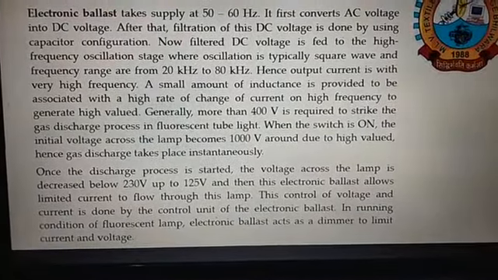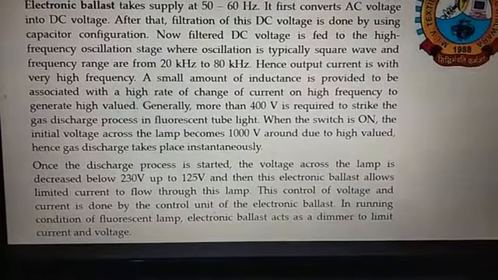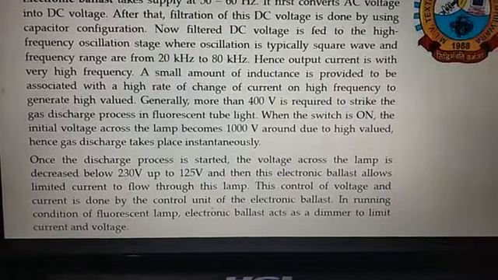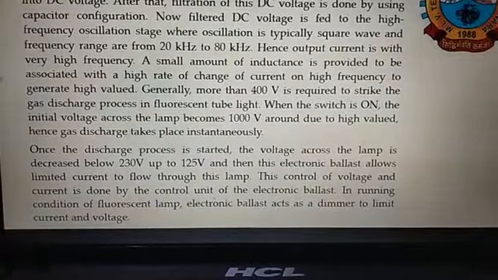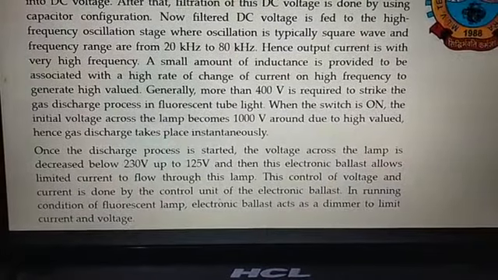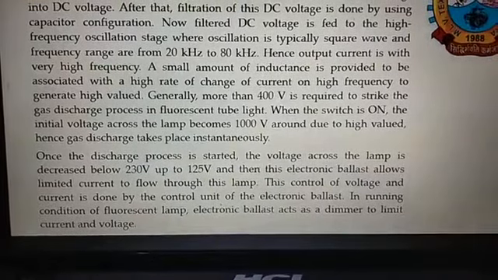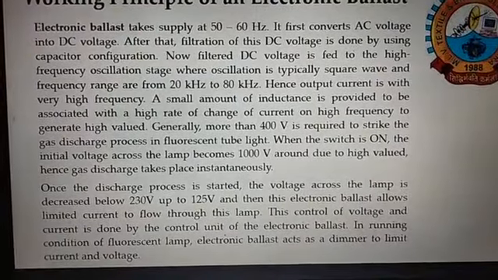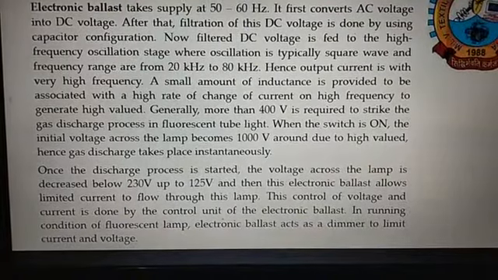A small amount of inductance is provided to be associated with a high rate of change of current at high frequency to generate high voltage. More than 400 volt is required to strike the gas discharge process in fluorescent tube light. When the switch is on, the initial voltage across the lamp becomes around 1000 volt due to high value, hence gas discharge takes place instantaneously.